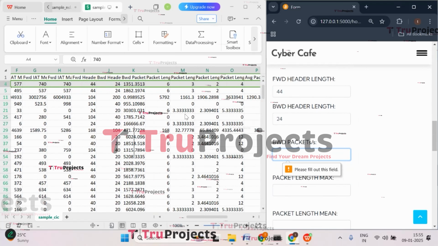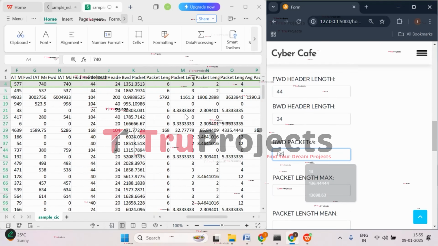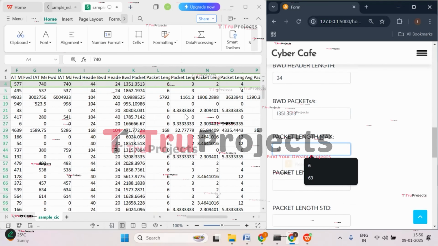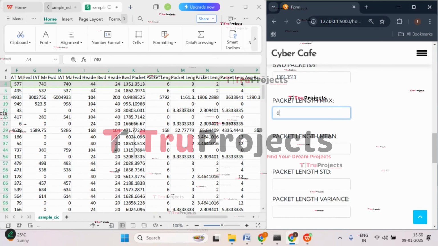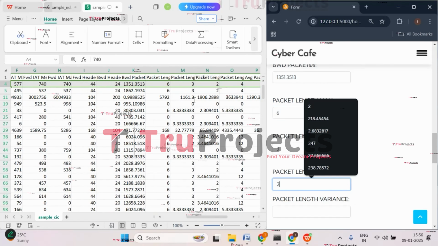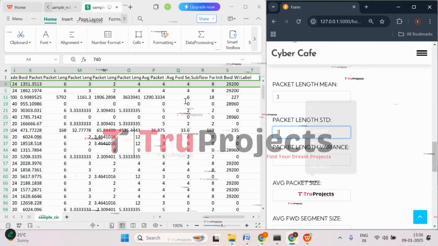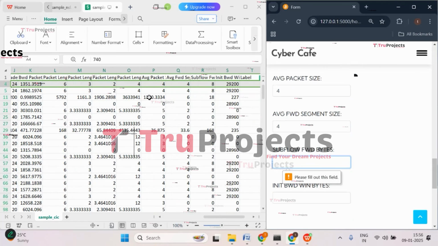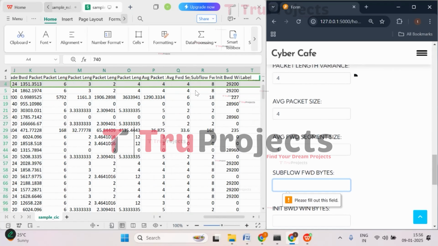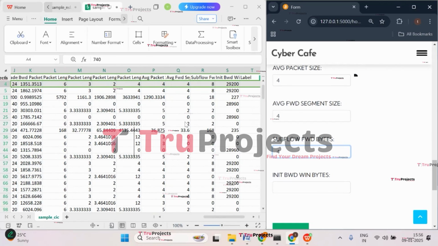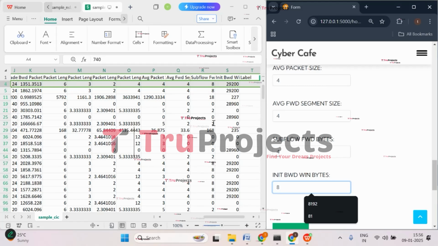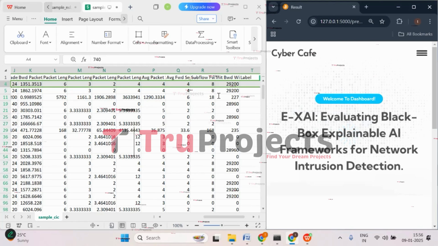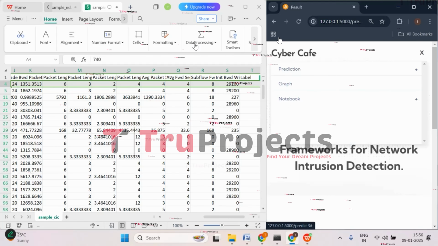Backward packet length is 1351.3513. Length max is 6, and packet length mean is 3. 2 is a standard deviation. 4, the next three values are 4, so give the values as 4. And the subflow bytes are also 4. Now click on, sorry, we are supposed to give 8. So click on predict. We have entered it wrongly, so let's enter it again.